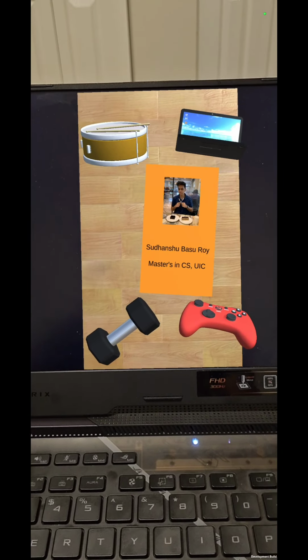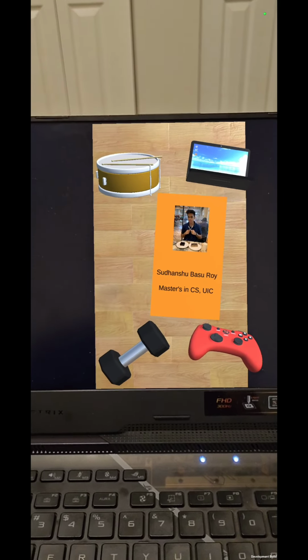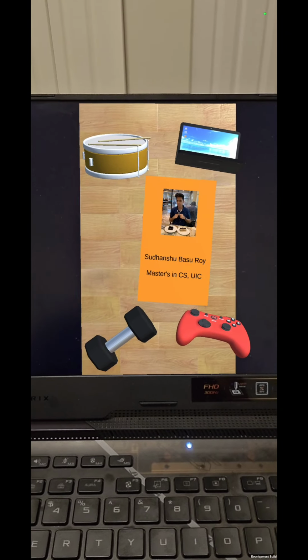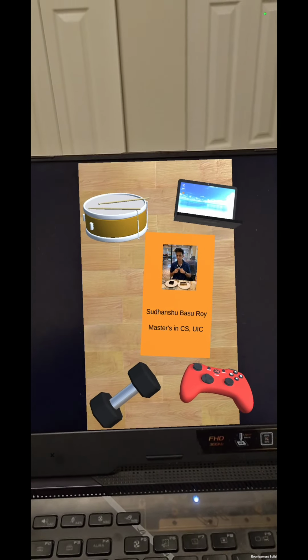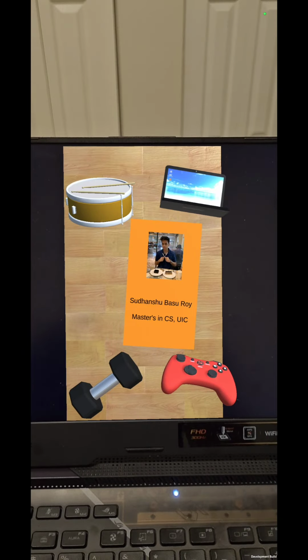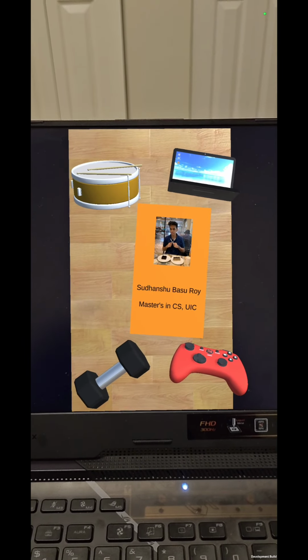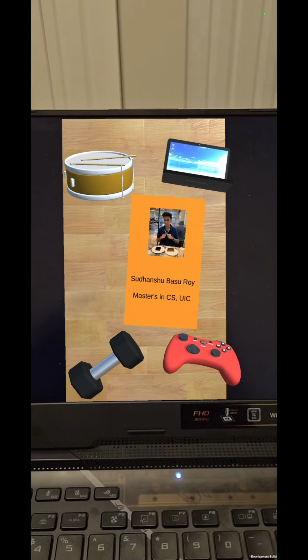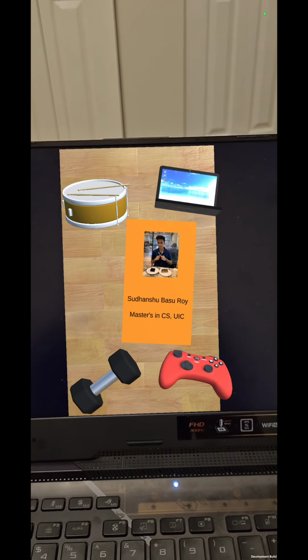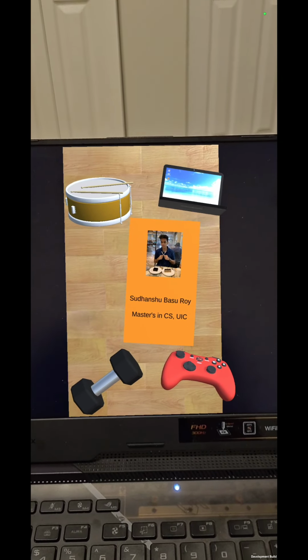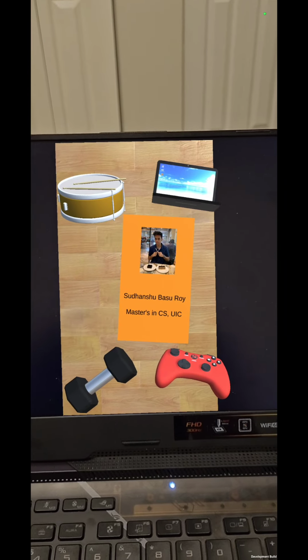Lastly, for the laptop sticker, I chose to take 4 objects that were representative of my hobbies and my activities, starting with a snare drum with a pair of drumsticks. This was a model that was taken off the internet, for I am a self-taught drummer that has been drumming for 6 years now. A laptop to represent my love for coding and how I often tend to turn to code as a stress buster.